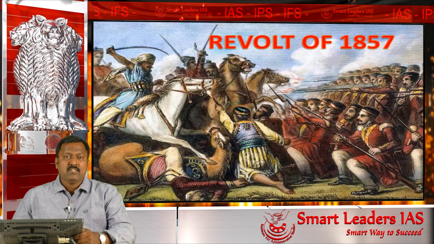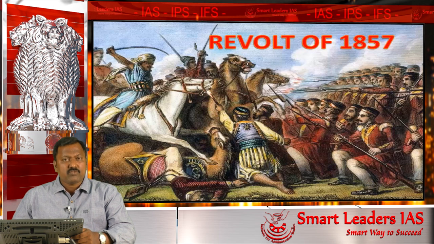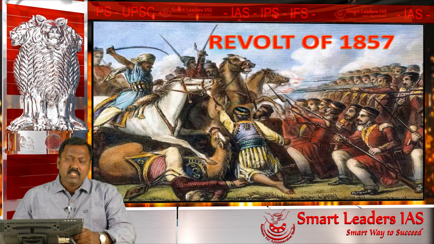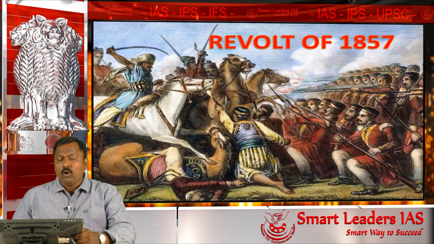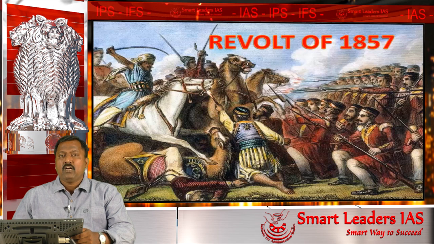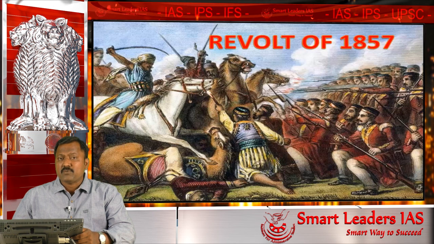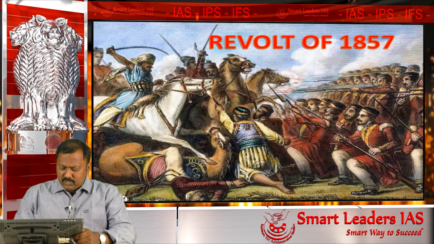We will see which sections were affected, why they were affected, and how these grievances acted as inflammable material responsible for the revolt. Let us see the sections which were responsible for the existence of these grievances.